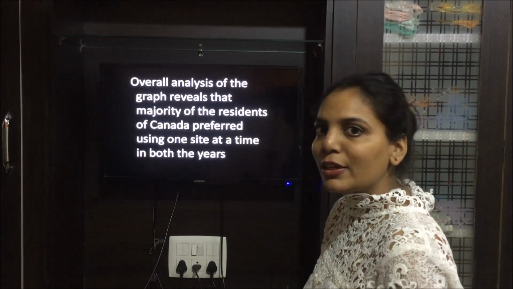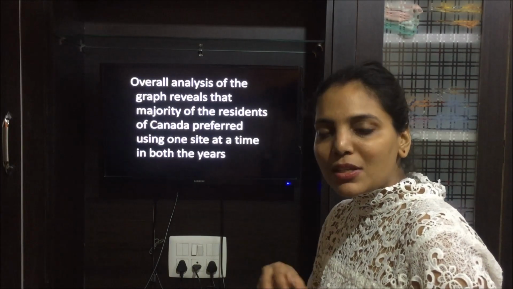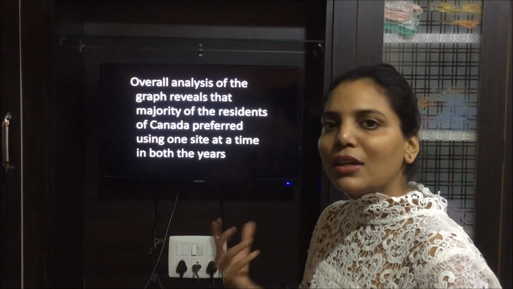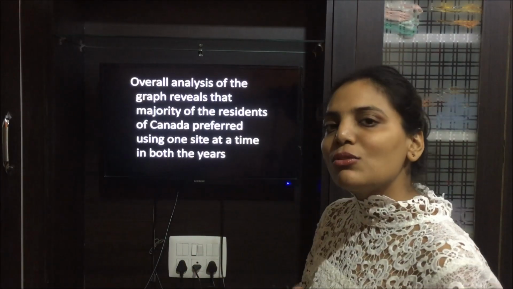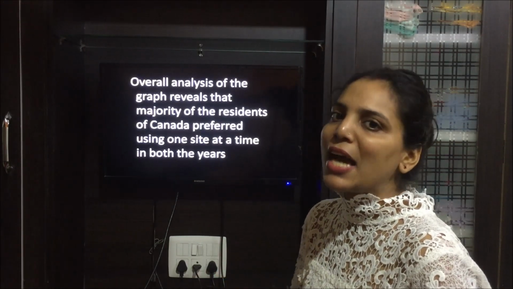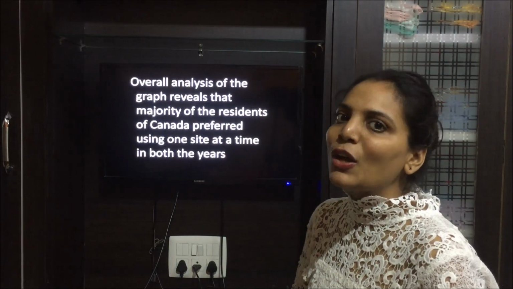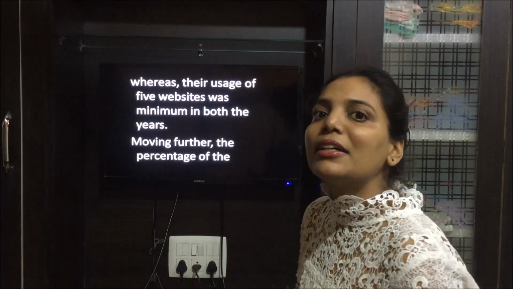In both the years it was the same. It wasn't that some people used one site the most and the percentage was different for some other year. No, in 2014 also maximum people were using only one site, and in 2015 also maximum people were using one site. Whereas, now I have done a contrast.